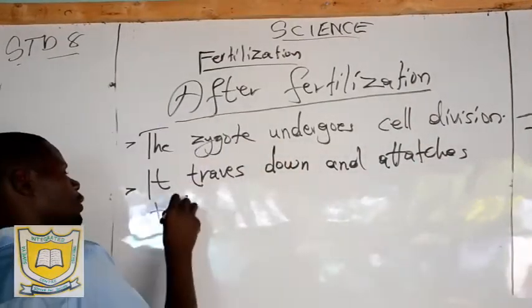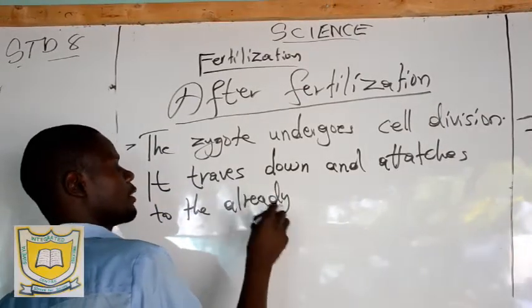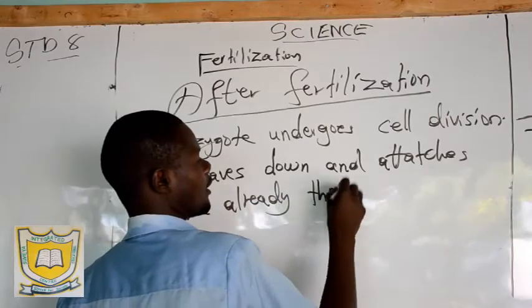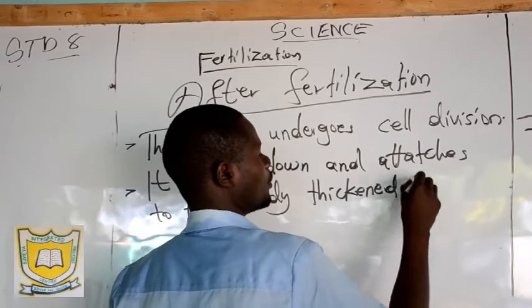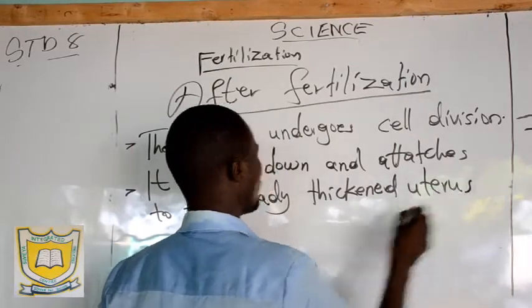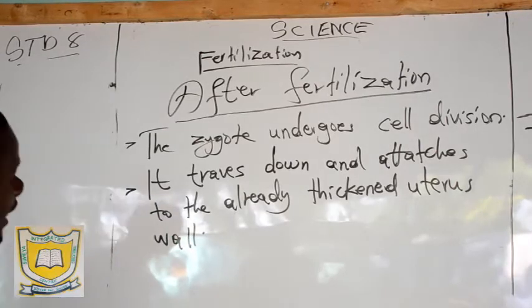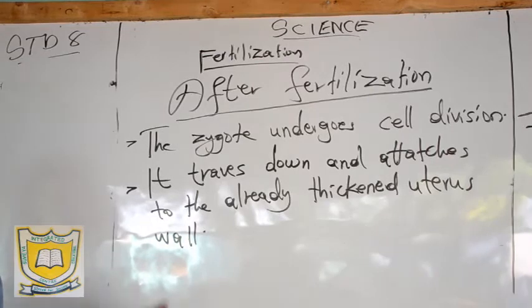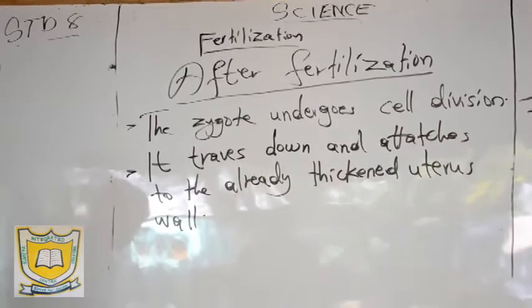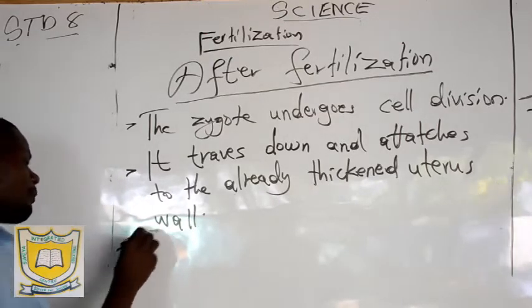to the already thickened uterus wall. That is what happens. It travels downwards and attaches to the already thickened uterus wall. Then the attachment of the zygote to the uterine wall is called implantation.